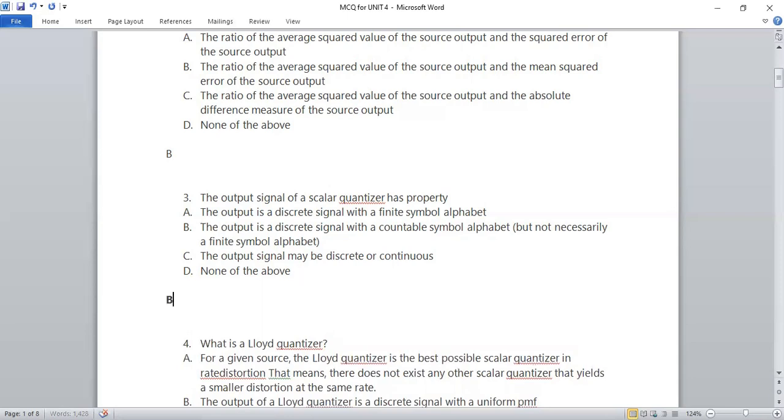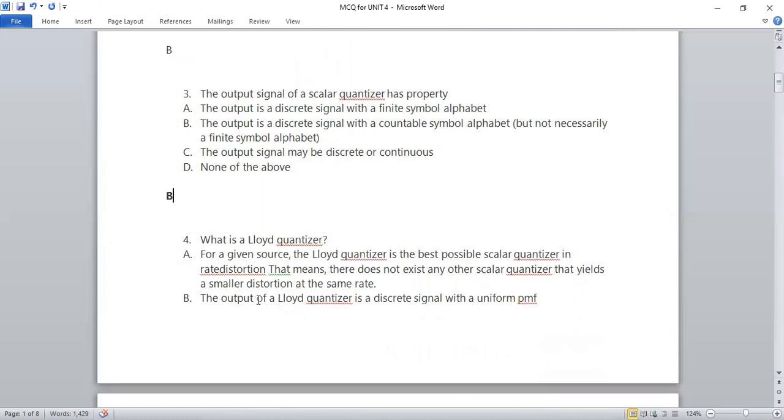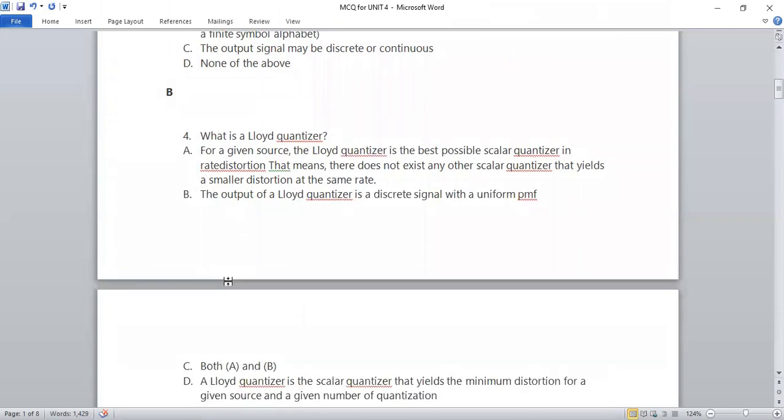Next, we can see, what is a Lloyd quantizer? How would you define a Lloyd quantizer? That is given in the options. In this particular question, you can see that the first one is, for a given source, the Lloyd quantizer is the best possible scalar quantizer in rate distortion. That means there does not exist any other scalar quantizer that yields a smaller distortion at the same rate. This is not true. The output of a Lloyd quantizer is a discrete signal with a uniform PDF. That is also not true.